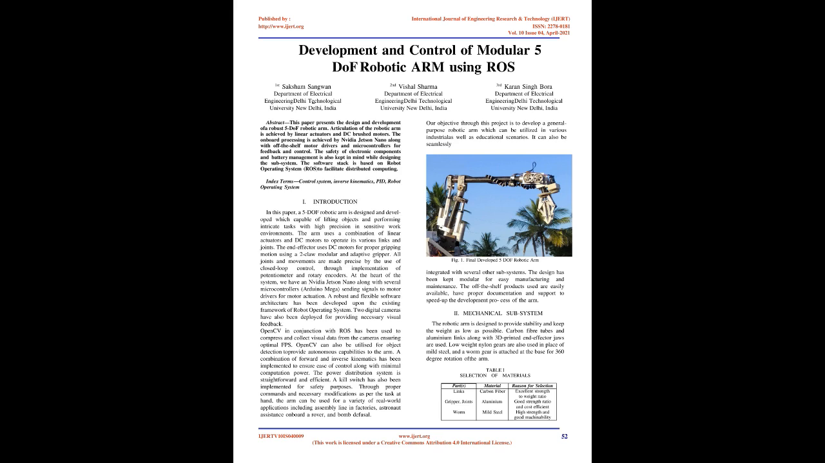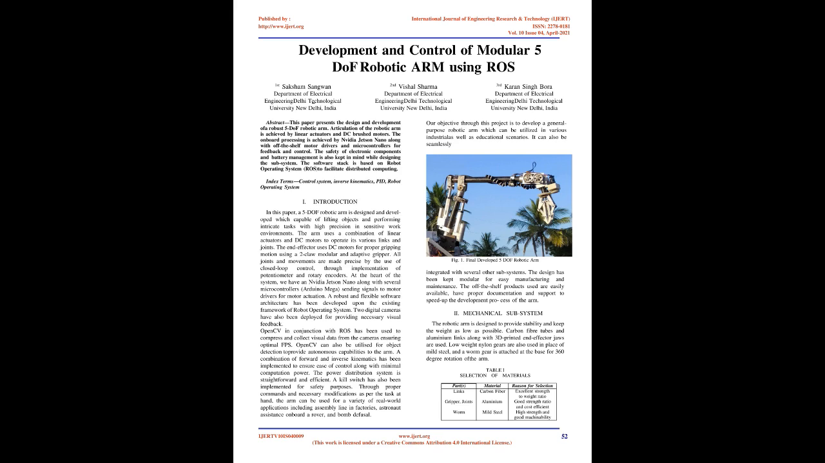The arm uses a combination of linear actuators and DC motors to operate its various links and joints. The end effector uses DC motors for proper gripping motion using a 2-claw modular and adaptive gripper. All joints and movements are made precise by the use of closed-loop control, through implementation of potentiometer and rotary encoders. At the heart of the system, we have an NVIDIA Jetson Nano along with several microcontrollers, Arduino Mega, sending signals to motor drivers for motor actuation.